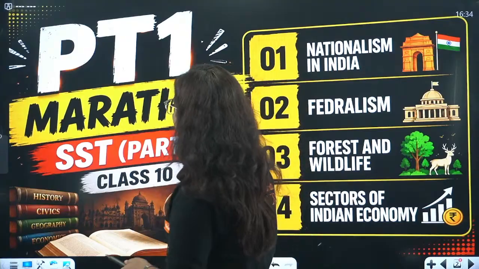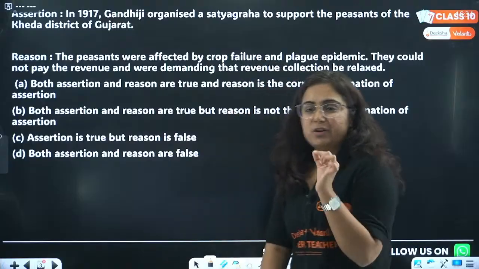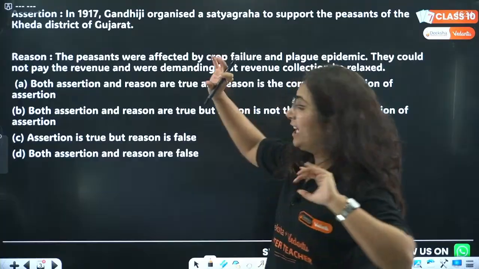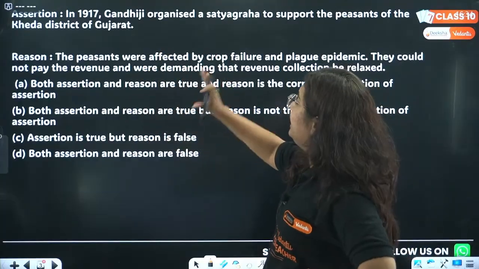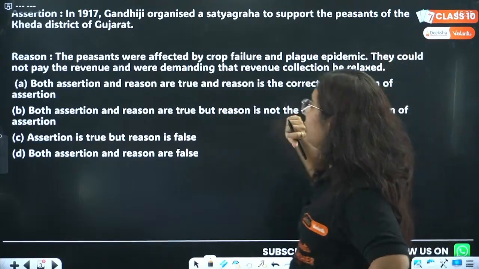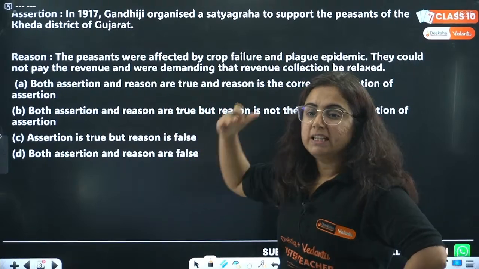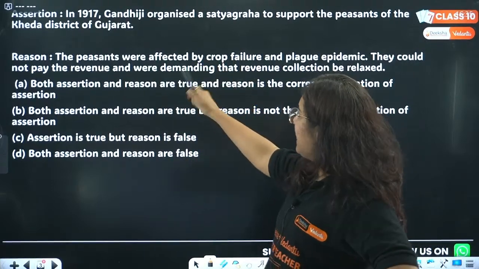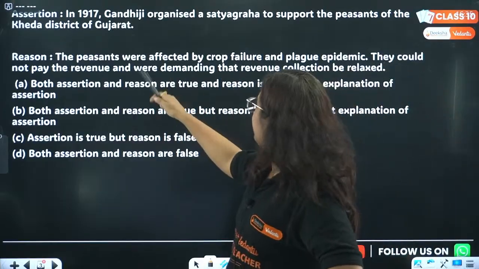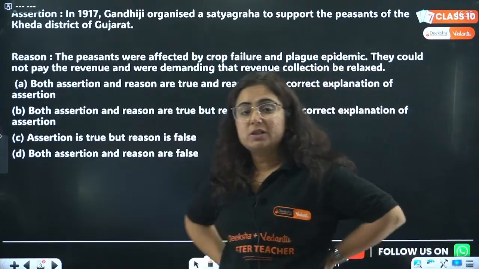Welcome, Raj. Okay, so the first question of the day is in the form of assertion and reason. The assertion is: in 1970, Gandhiji organized a satyagraha to support the peasants of the Kheda district of Gujarat. Is it true or not? Think about that. Then the reason: the peasants were affected by crop failure and plague epidemic. They could not pay the revenue and were demanding that revenue collection be relaxed. Options are in front of you.